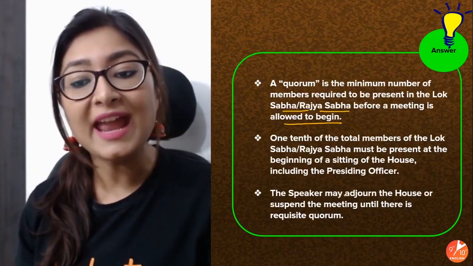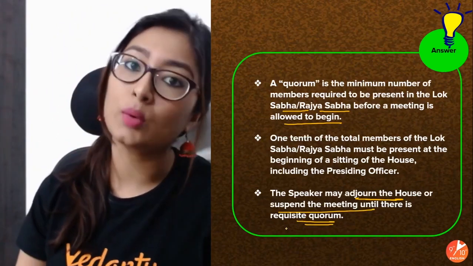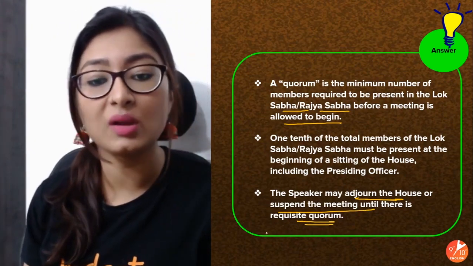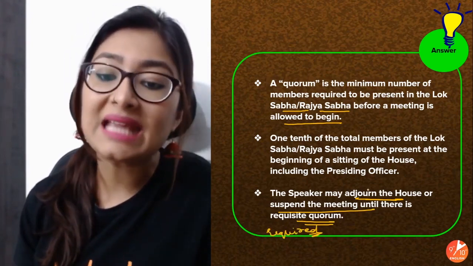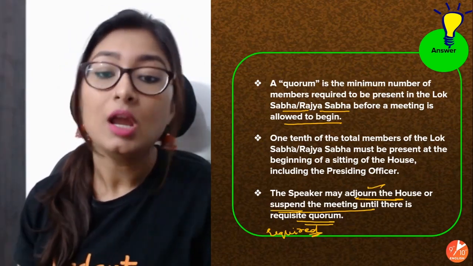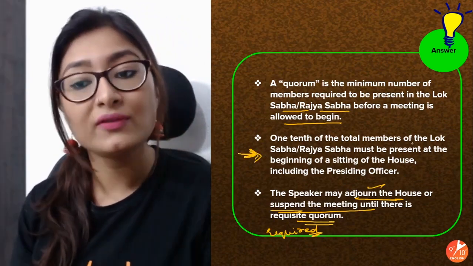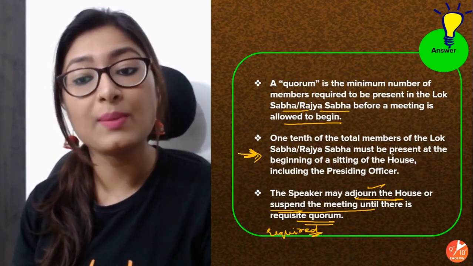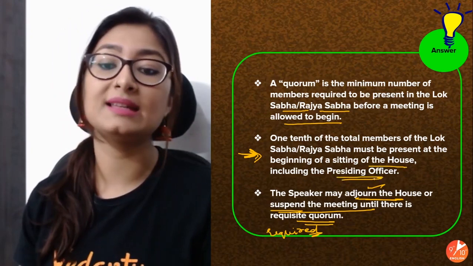So naturally, what will happen if that is not being fulfilled? The speaker may adjourn the house or suspend the meeting until there is the requisite quorum. If the required quorum is not fulfilled, then the meeting can be adjourned or suspended. Now, what is the quorum? This is another important point. 1/10 of the total members of the Lok Sabha or Rajya Sabha must be present at the beginning of the sitting of the house, including the presiding officer.